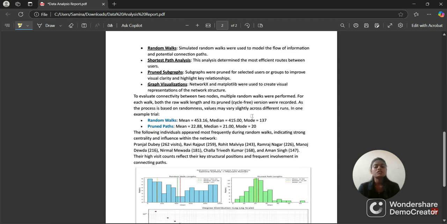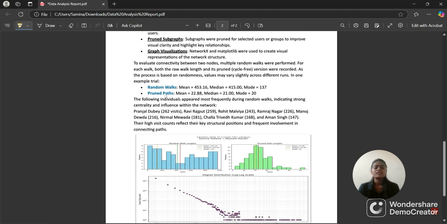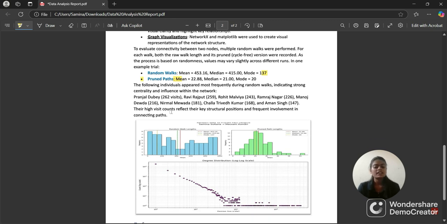For each walk, both the raw walk length and its pruned version were recorded. As the process is based on randomness, for different runs the values will be different. In one example trial, the random walk mean, median, and mode are this, and the pruned one's mean, median, and mode are this. For some, names really stood out.